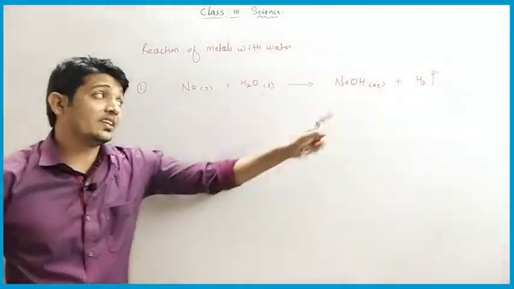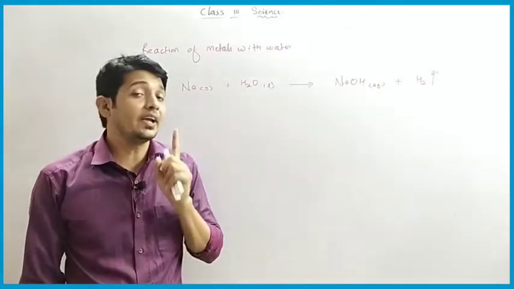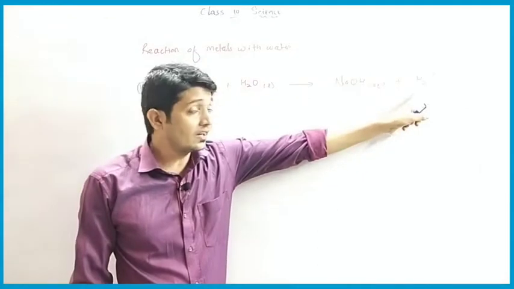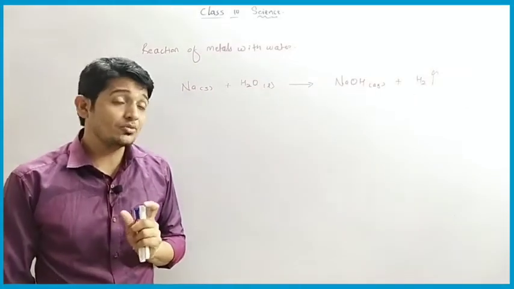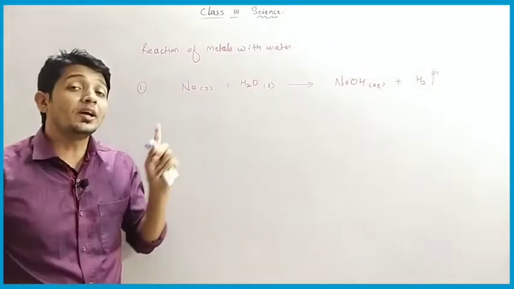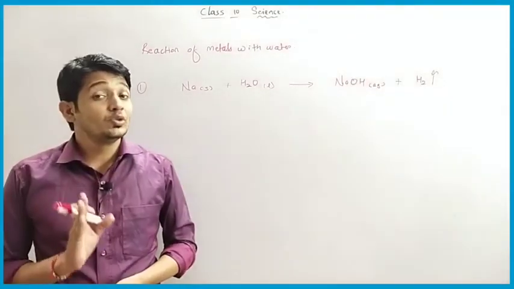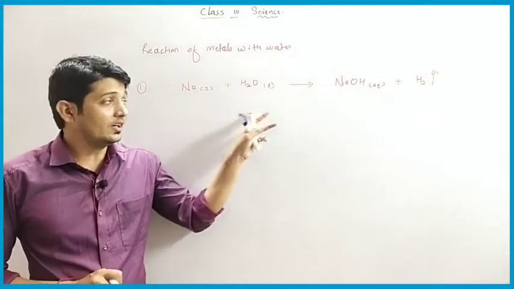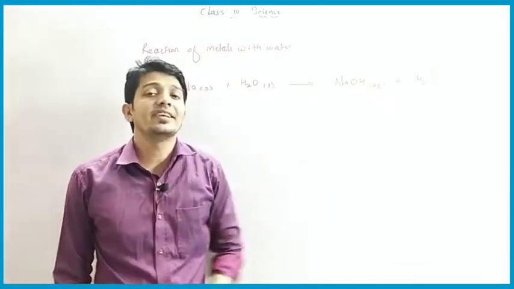You know, when this hydrogen gas is released sufficiently in air and comes in contact with air, it catches fire. That's why sodium metal is stored in kerosene. So when sodium metal reacts with water, they form sodium hydroxide and hydrogen gas is released.